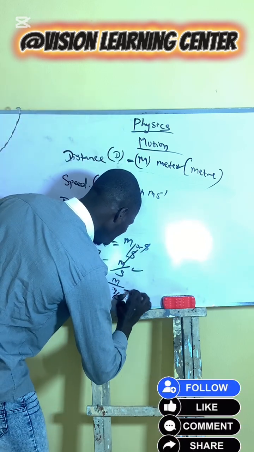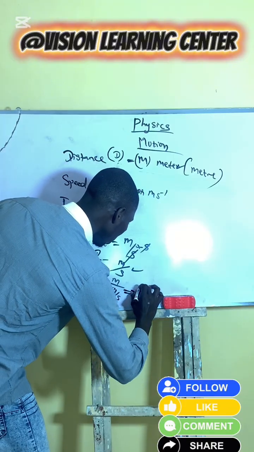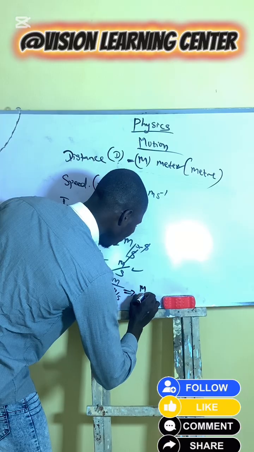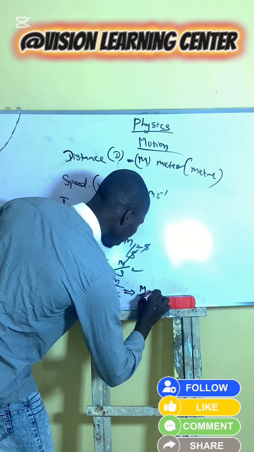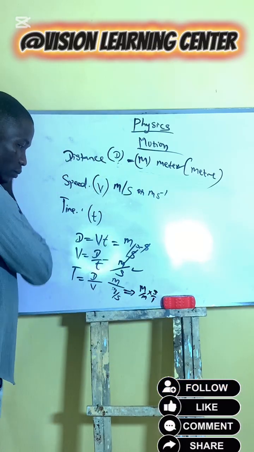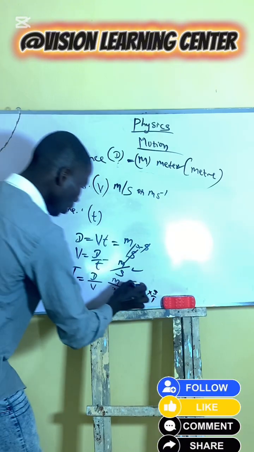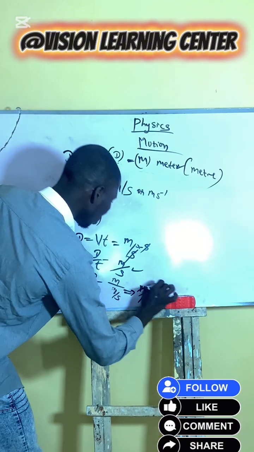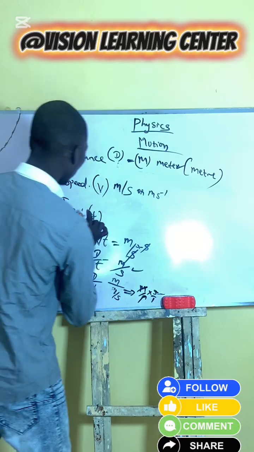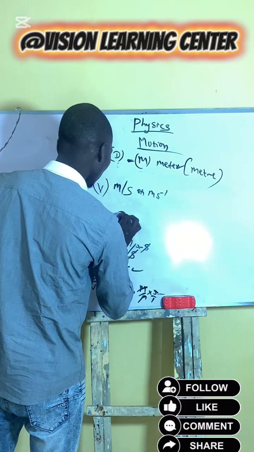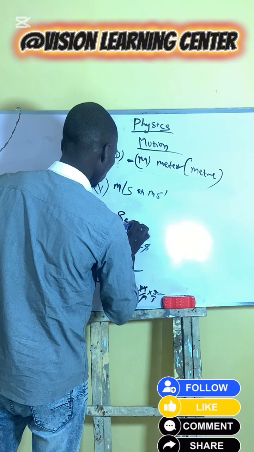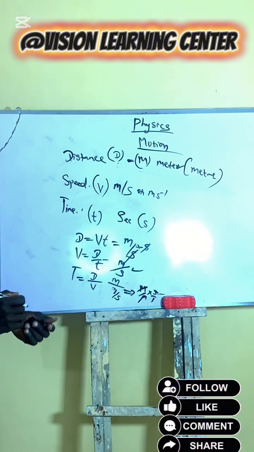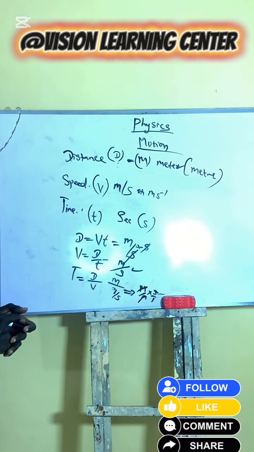If you bring it into multiplication form, it will give us m divided by m times s over 1. Then m times m cancels, remaining with what? S. So our time is in what? Seconds, or s. So this is the derivation of SI units.